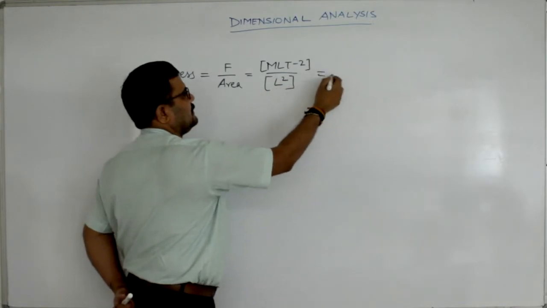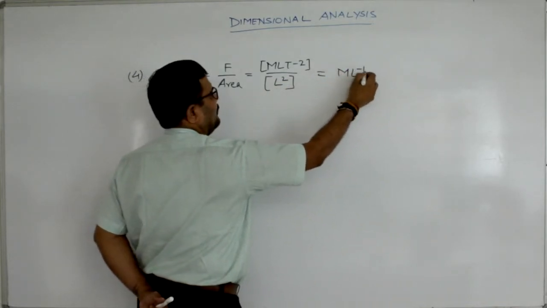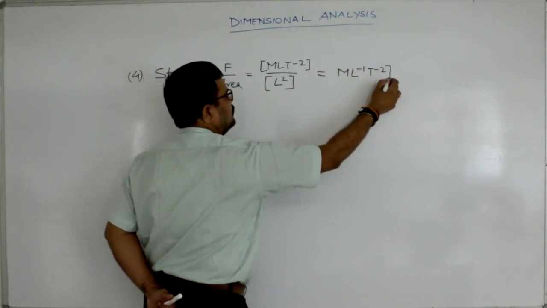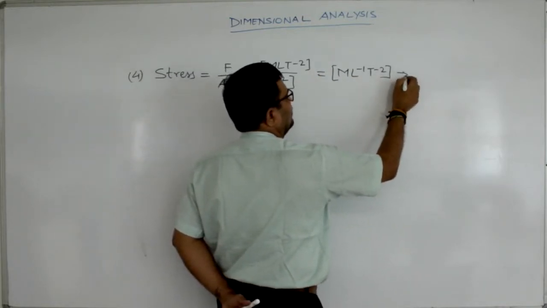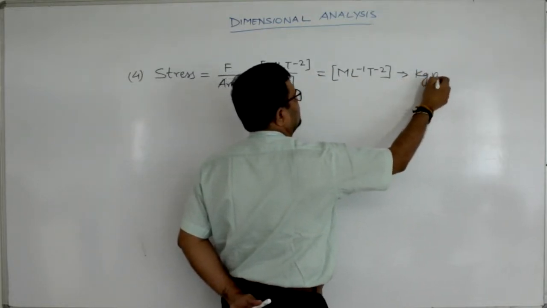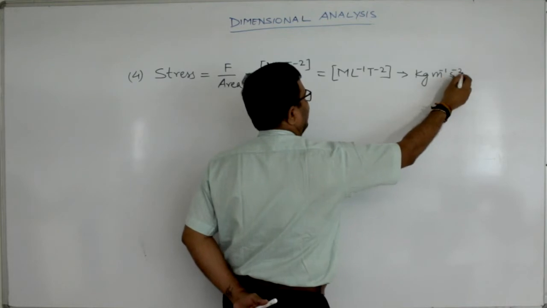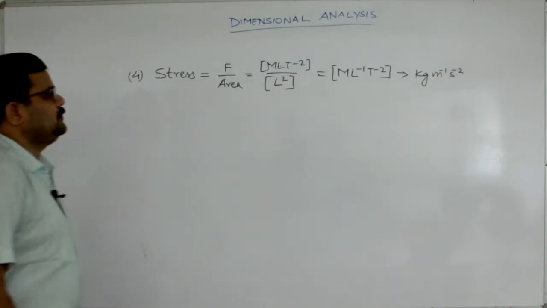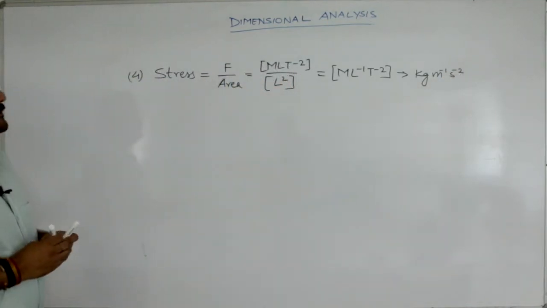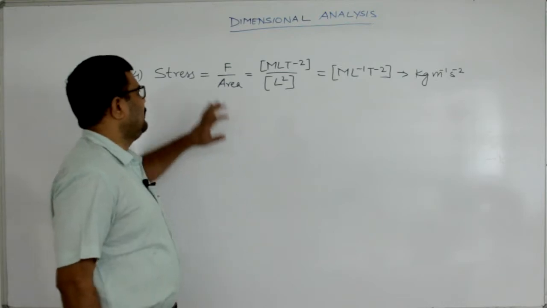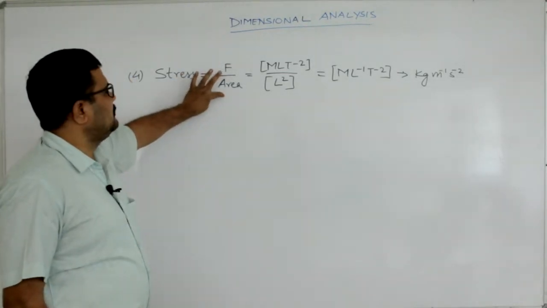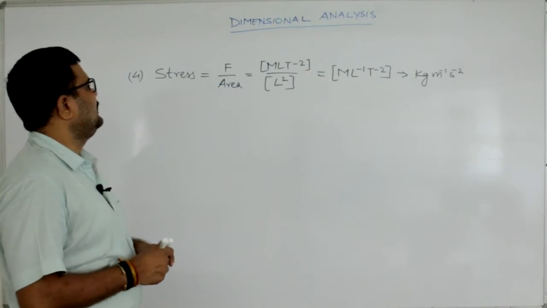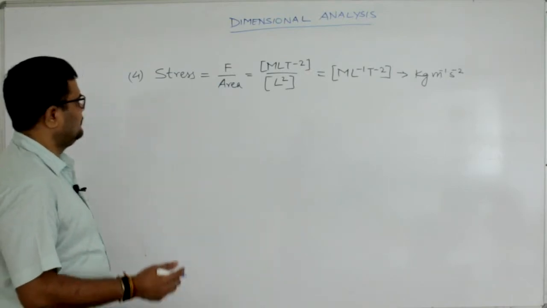So, this is mL minus 1 T minus 2. The unit will be kilogram per meter per second square. What I am using is the MKS system. You can use the SI unit by using this formula. Force is in Newton and area is in meter square. So, the unit can be Newton per meter square or Pascal.